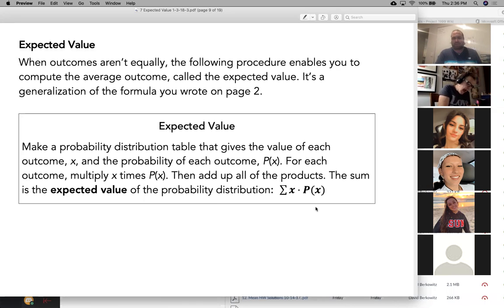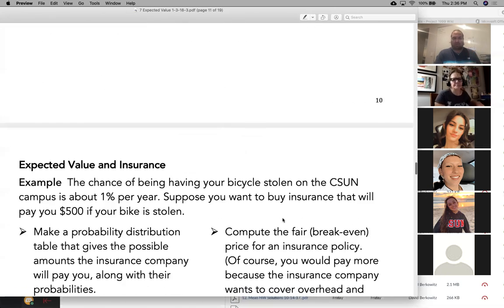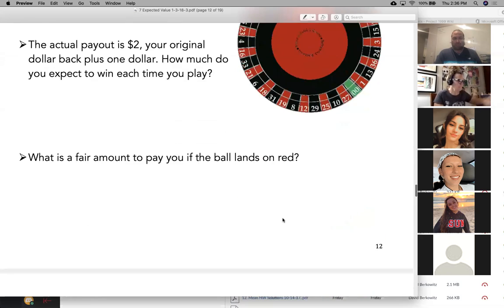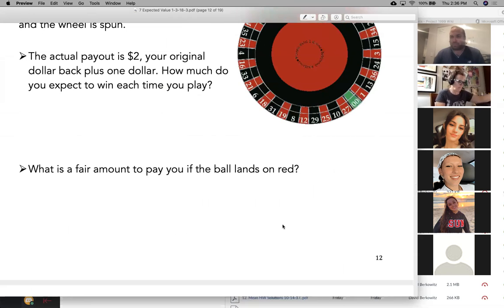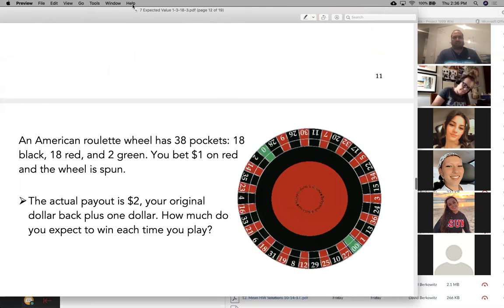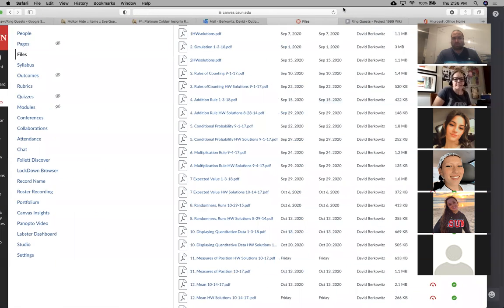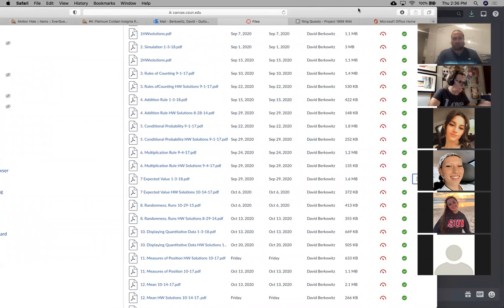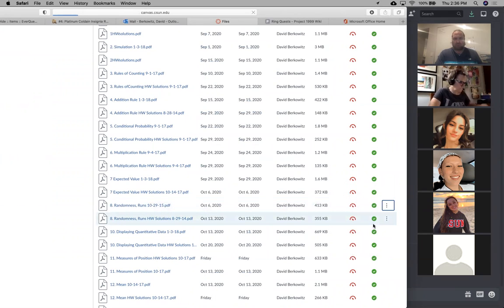In general, what is the expected value? You look at the possible outcomes X of an experiment. You multiply each one times the likelihood that it occurs, X times its probability, and you add them all together. That's the formula for expected value. I'm not teaching this. I'm just reviewing it. I'm explaining what you need to know. So expected value and fair play, that's it for chapter 7. If you understand expected value, there's nothing in chapter 7 I can possibly ask you that you hopefully should not be able to answer. Remember, the solutions are all up all the way through 14. So you can look at any solutions to any of the homework questions.